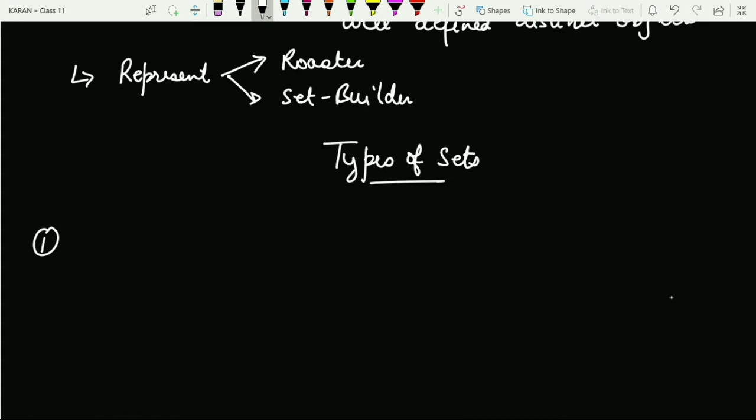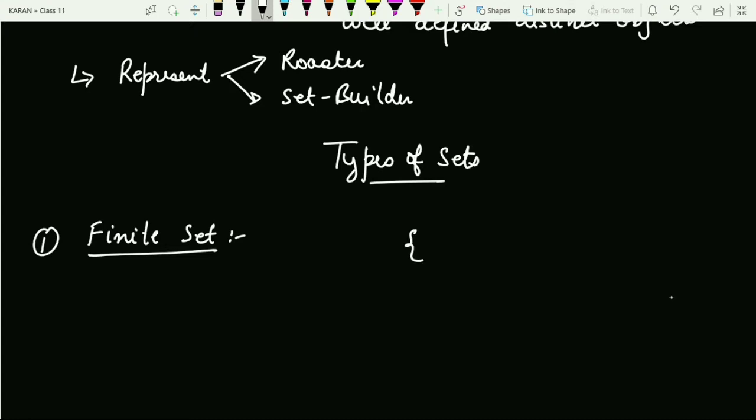So the first type of set is a finite set. From the word itself it is clear what the definition of a finite set can be. A set is said to be finite if it contains only a finite number of elements, right? When I say finite set, it means if you start counting the number of elements in a set, the count will definitely come to an end. So that is the basic definition of a finite set.